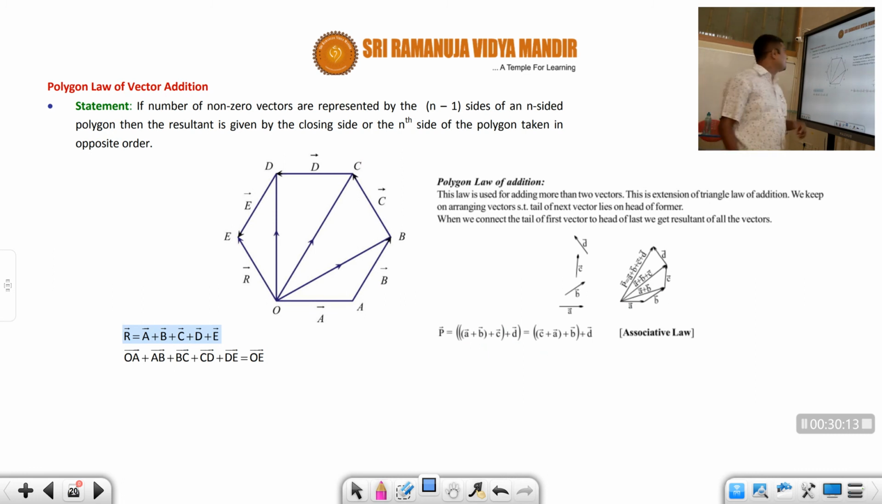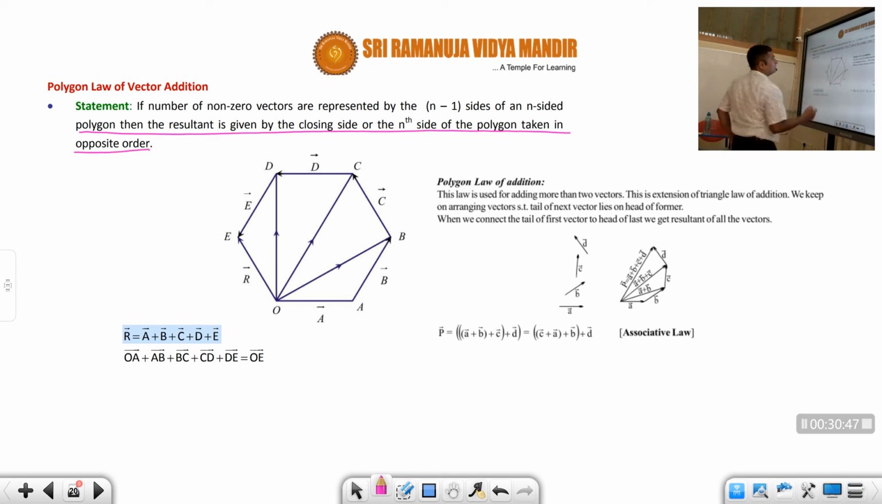And the next one is called the polygon law of vector addition. When more than two vectors are there, how to add those vectors? Then they can be added by using the polygon law, which is nothing but like the triangle law. If a number of non-zero vectors are represented by the n-1 sides of an n-sided polygon, then the resultant is given by the closing side of the polygon taken in the opposite order.